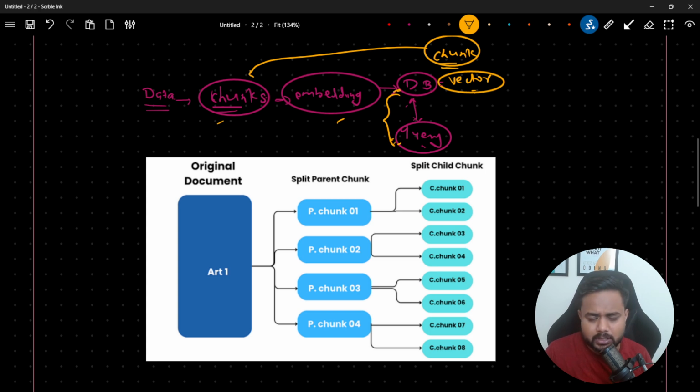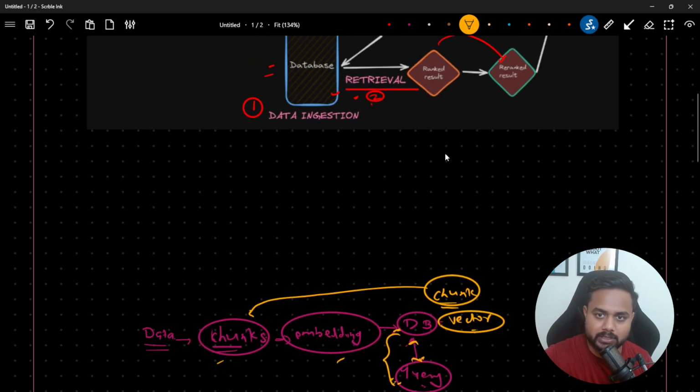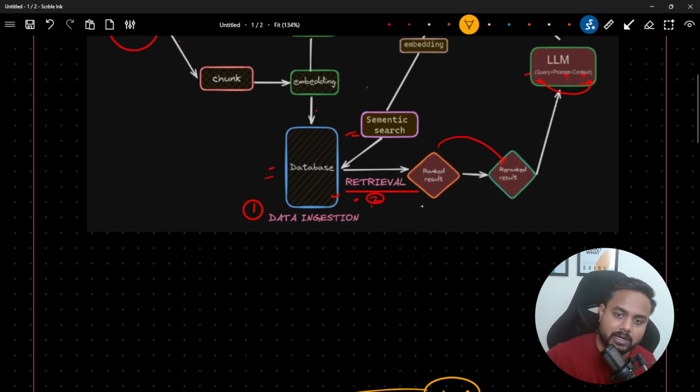Why? Because see, there are two aspects. First is what? First is this interaction between this query and this database, right? And second is what? Second, we are passing the collected result to the LLM model, and that one is called the context. Here, this particular one. Here you can see now we are getting this ranked result, and then we are passing it to the LLM. There are two things. So guys, this context should be a larger one, okay, larger one. But this chunk which we are going to create an embedding from, and then perform the similarity search, should not be a larger one. So there's a contradictory thing, right?